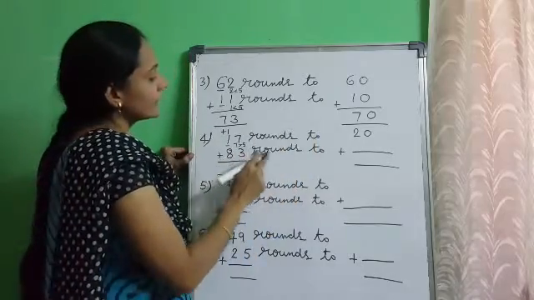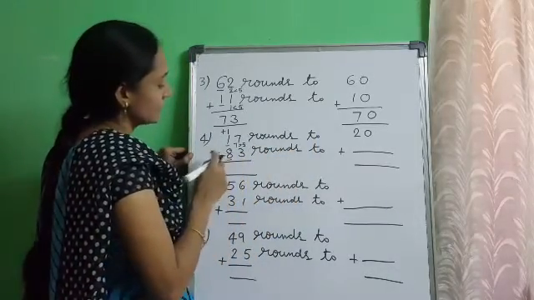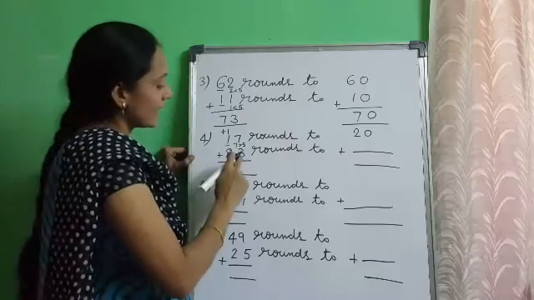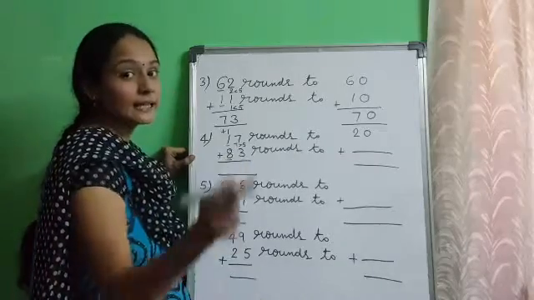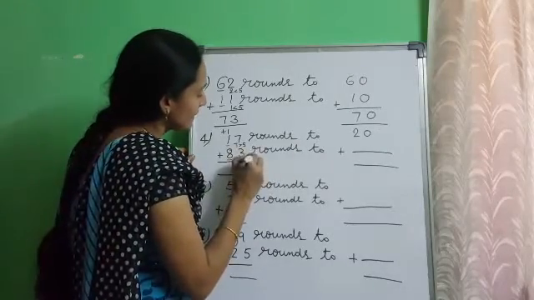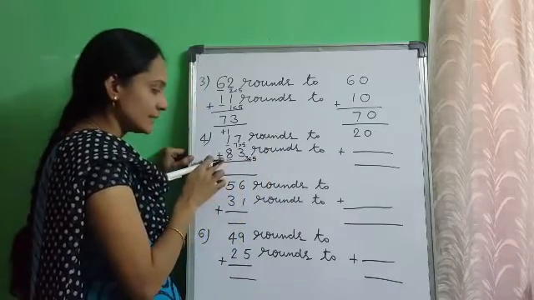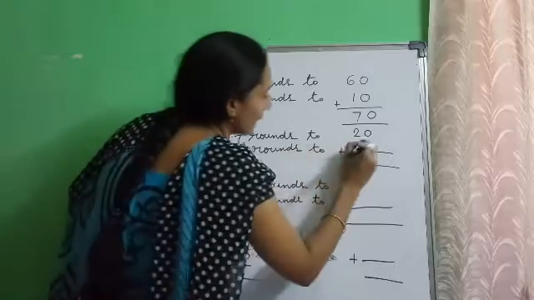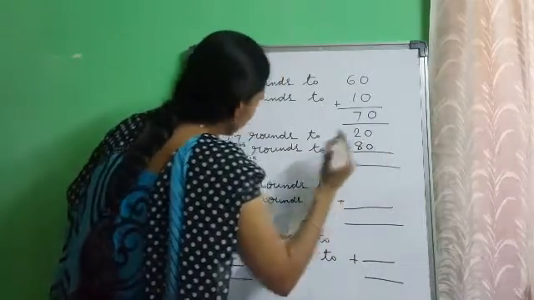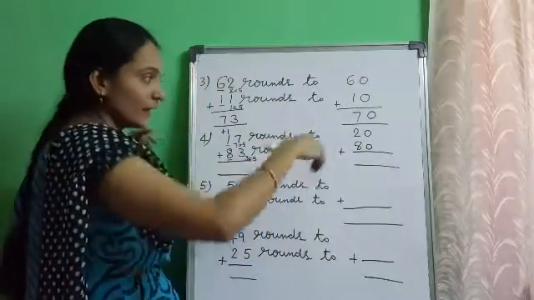Next, 83 rounds to nearest 10. Underline the digit in tens place. Tens place digit is 8. Right hand side digit, 3. Is 3 greater than 5 or less than 5? 3 is less than 5. So there is no change in tens place. Write 8 and replace 1's place digit by 0. 83 rounded down to 80.